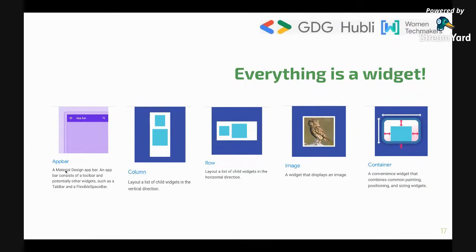For example, if you use the app bar widget, the app bar will look something like this. It will have a leading icon, an icon at the end, and text in between. So Google has added all the constraints pre-built in the SDK, and we just have to pull it and use it. It is as simple as that.